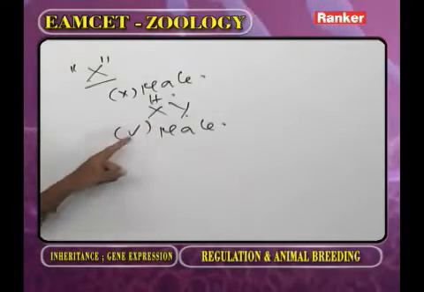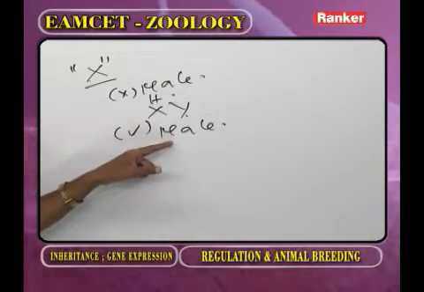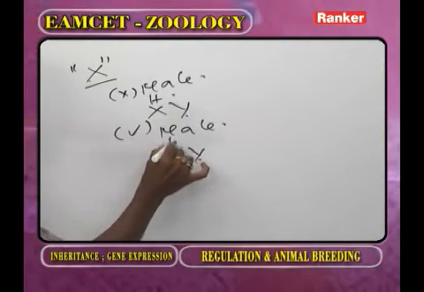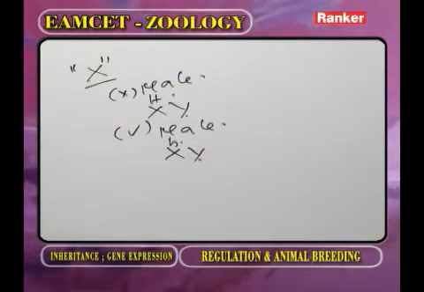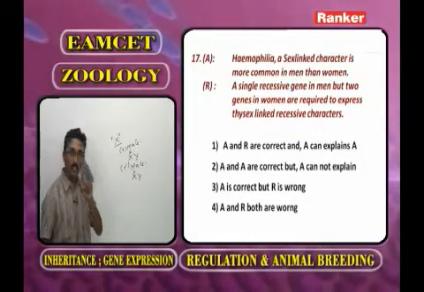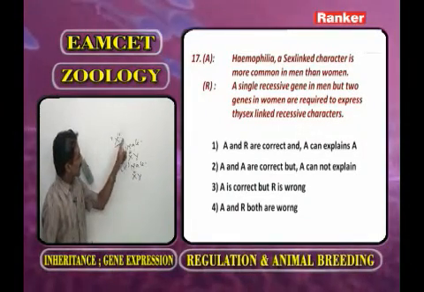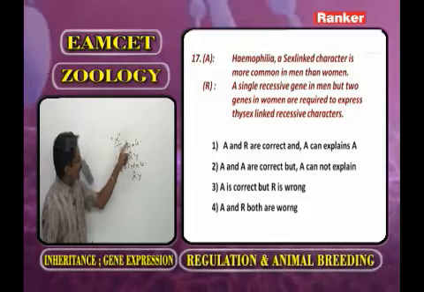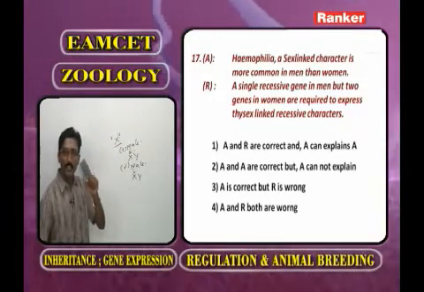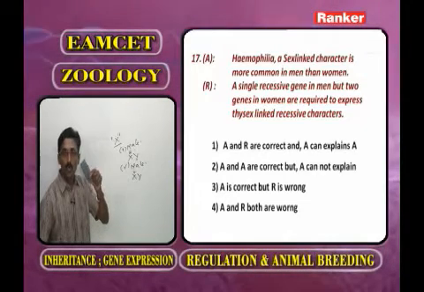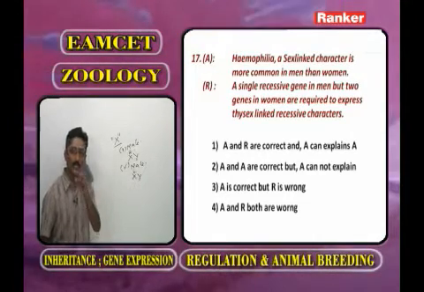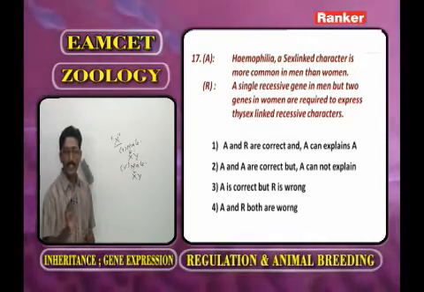Now a male has hemophilia. In brackets this indicates the male suffering from hemophilia. What is the genotype? On X chromosome, small h. Now as we observe the male animal, how many X chromosomes? One X chromosome. The gene for the hemophilia is recessive, present on X chromosome. So sex linked recessive genes are more expressed in male, because in the male how many X chromosomes are present? Only one. So the assertion is correct.